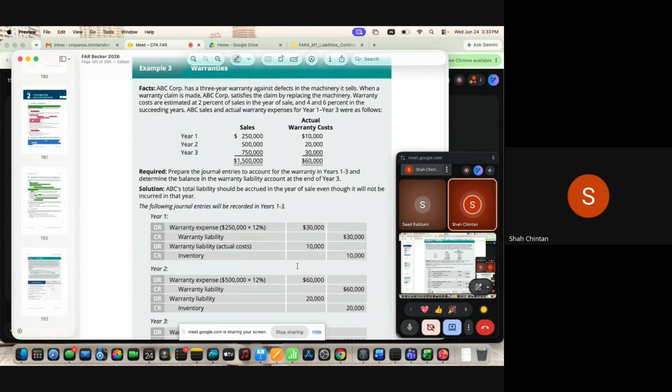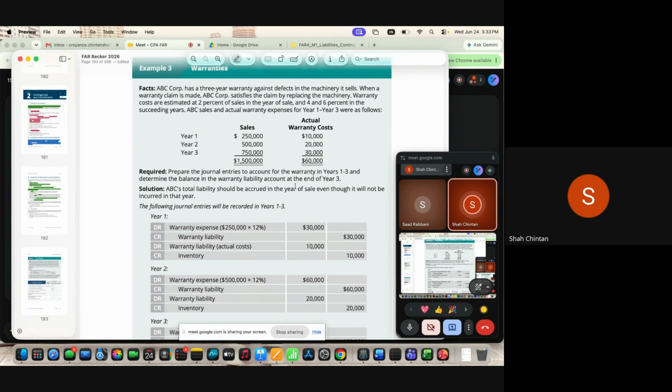2,50,000. Accrual concept क्या बोलता है? Matching principle concept, जिस साल में sales हुआ उसी साल में पूरा expense record करो. तो ये 2,50,000 के सामने जितना भी warranty expense आ सकता है, which is 12%, should be booked in year one. So warranty expense account debited 30,000 to warranty liability 30,000.